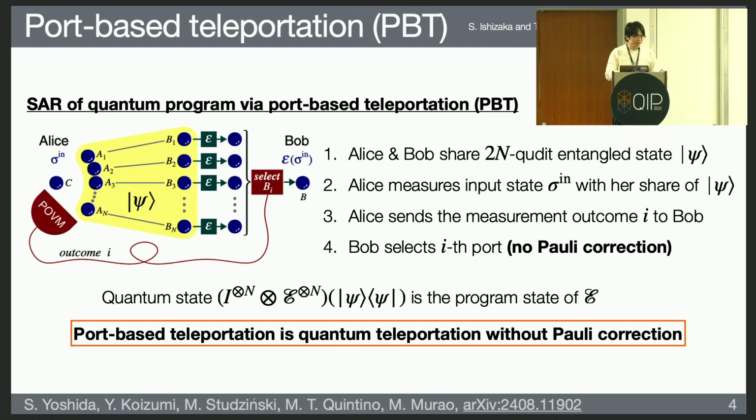Bob doesn't need to do any Pauli correction. Since there is no correction, we can do a retrieval in this port-based teleportation. By applying the quantum channel ε on this entangled state ψ, we can implement the universal programming.